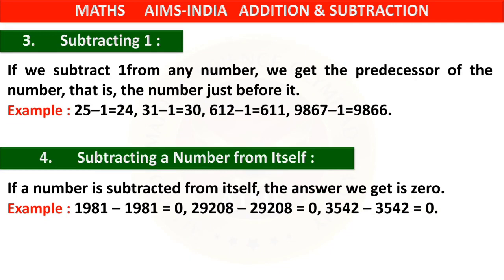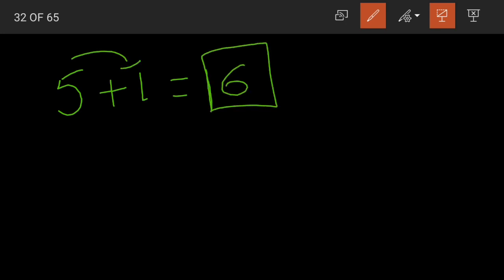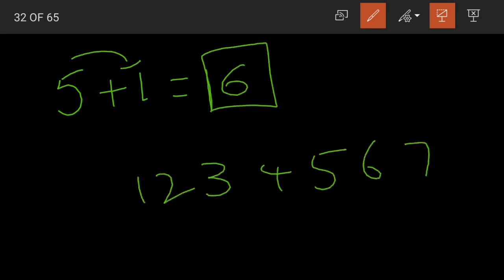Yes. Moving on to the property number 3, subtracting 1. If we subtract 1 from any number, we get the predecessor of the number, that is the number just before it. Now if you remember from the addition, we have 5, and what happens if we add 1? 5 plus 1 is equal to 6. Now what is this 6? When we are writing the numbers 1, 2, 3, 4, 5, 6, 7, 6 comes just after the given number 5. So it becomes the successor.